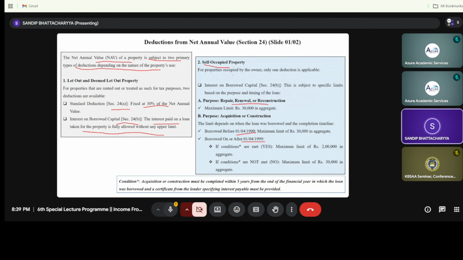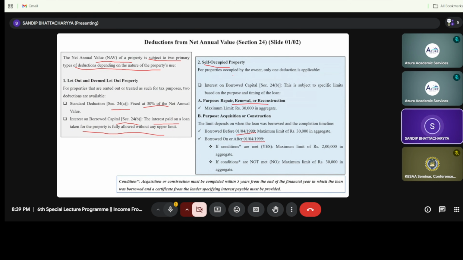Now there is a difference between construction, renewal and repair. Suppose you are supposed to do paint or several types of repair in your house, in this case you will get a maximum of 30,000 if your loan is before 1499.